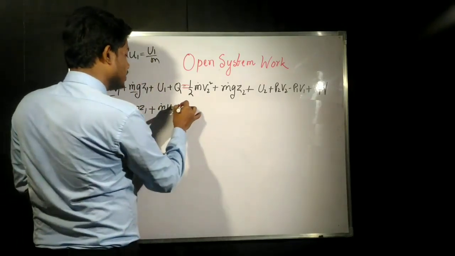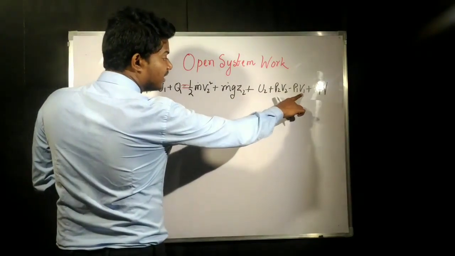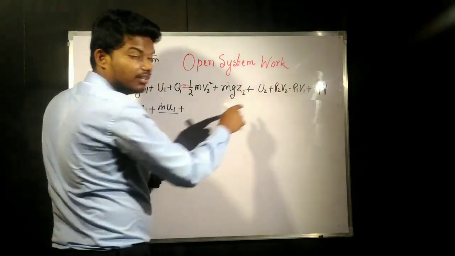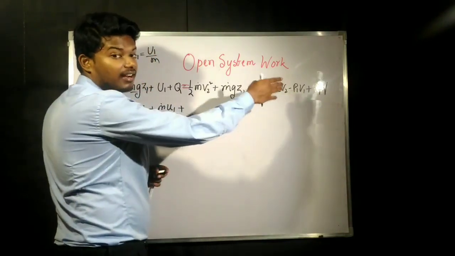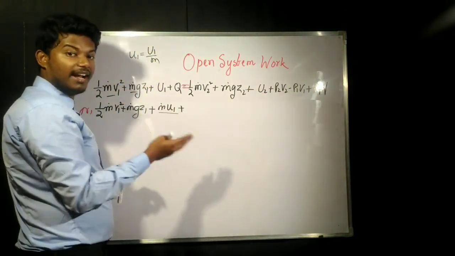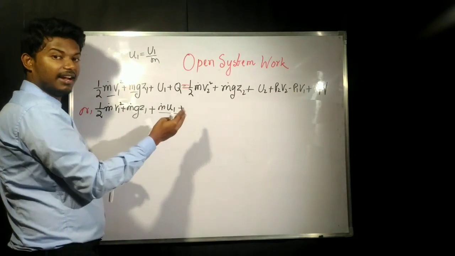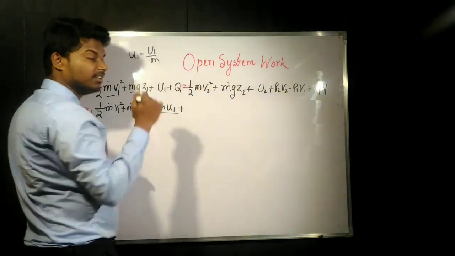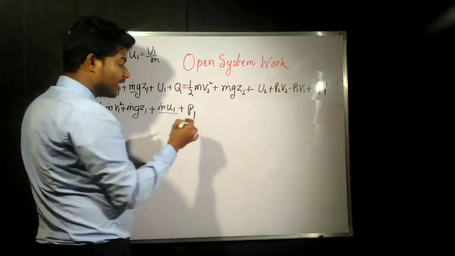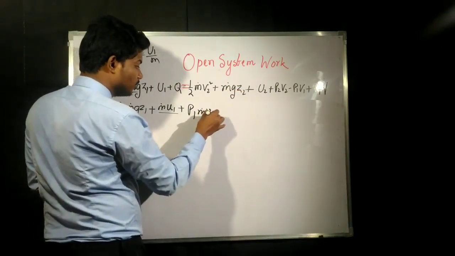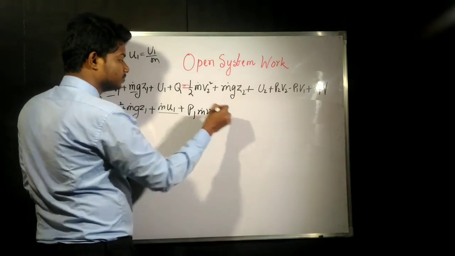Plus, p1 v1 will also come here, because this is the energy at entrance and this is at the right side, so we'll take it to the entrance side. These are all the energy at entrance, so we will take p1 v1 on this side. Again p1 and v1 we can also write as m dot into small v1 plus q.